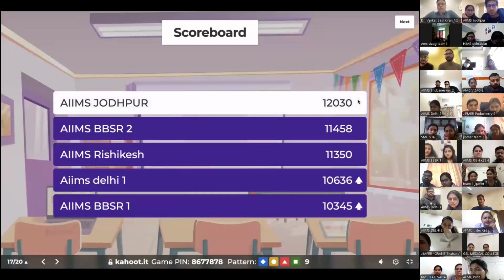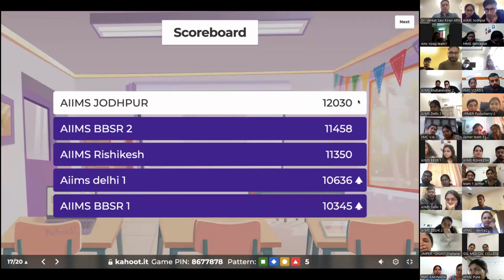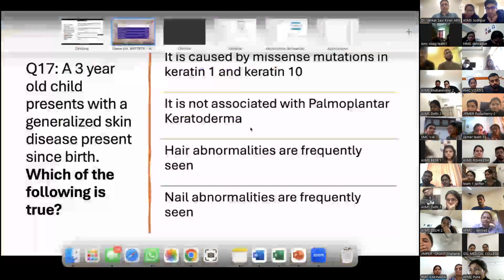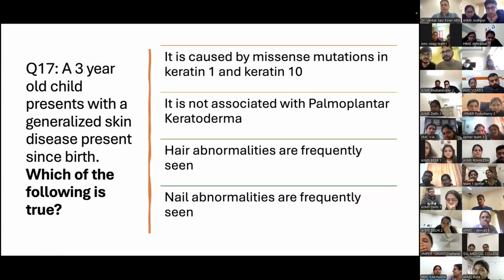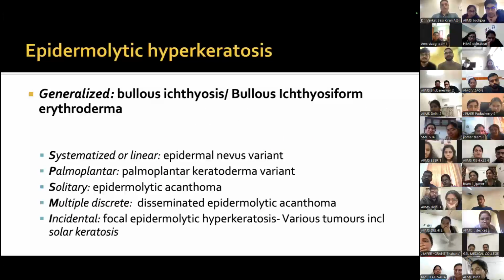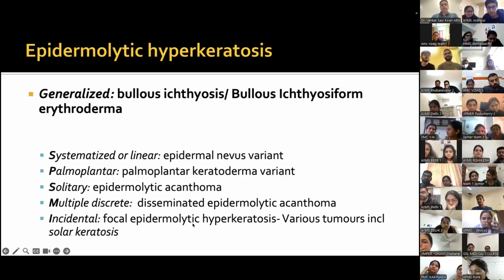So AIIMS Jodhpur is still on top. AIIMS Delhi has come up, followed by AIIMS Bhubaneswar. So pretty close, only a 300-point gap between the 4th and 5th position. Okay, let's see how this goes. So we've got 3 more questions to go. Very close indeed. So yes, epidermolytic hyperkeratosis may be seen incidentally in an epidermolytic acanthoma or in palmoplantar keratoderma or epidermal nevus, or incidentally in various tumors, etc. But in this case, the history is the clinching factor. This is bullous ichthyosiform erythroderma.